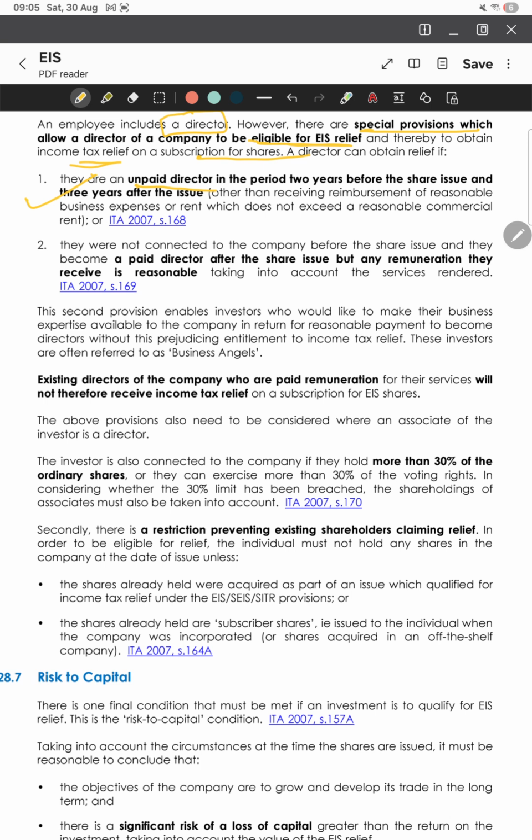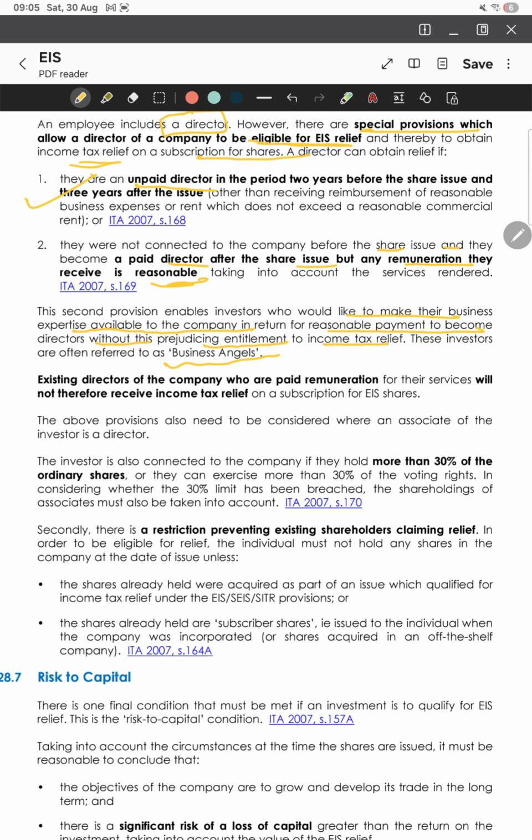Then they were not connected to the company before the share issue and they become a paid director after the share issue, but any remuneration they receive is reasonable. Then, the second provision enables investors who would like to make their business expertise available to the company in return for reasonable payment to become directors without this prejudicing entitlement to income tax relief. These investors are often referred to as business angels.